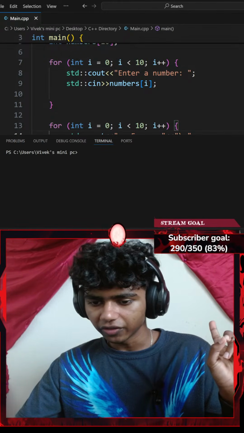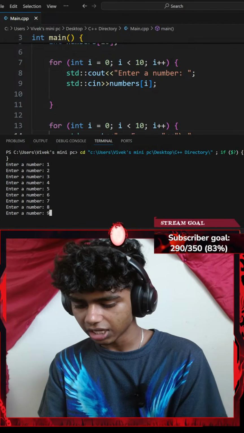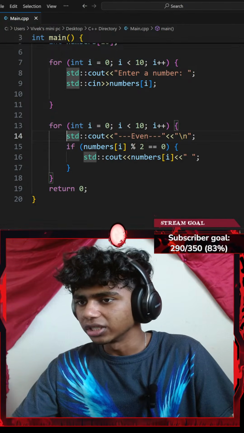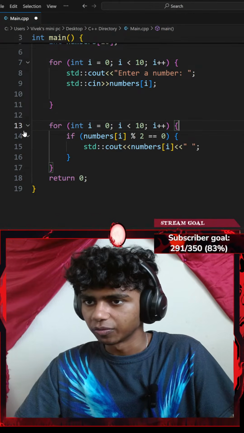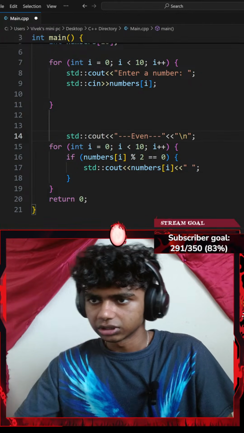There we go. If I were to run the command again, let's go with 1, 2, 3, 4, 5, 6, 7, 8, 9, and 10. Okay, I just wanted to print even once. I think I gotta get this outside my for loop in that case. Let me go ahead and get it outside my for loop. There we go.